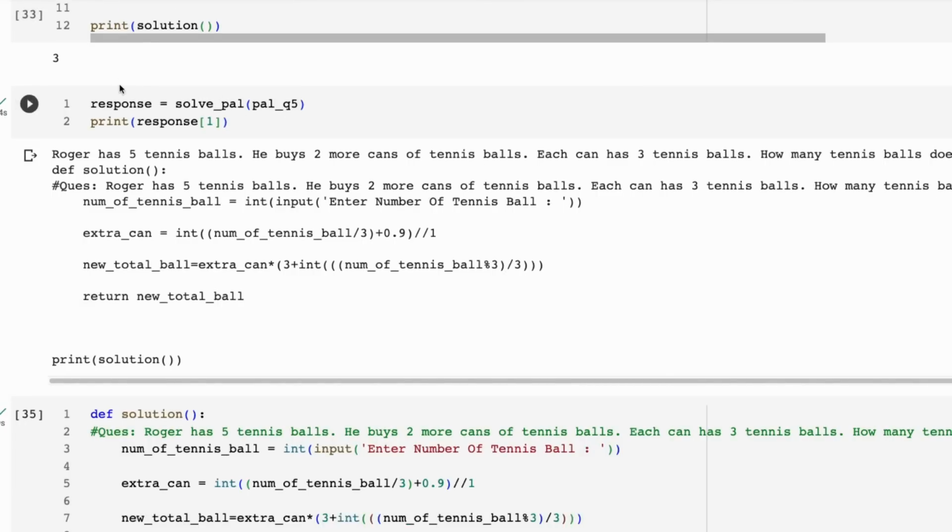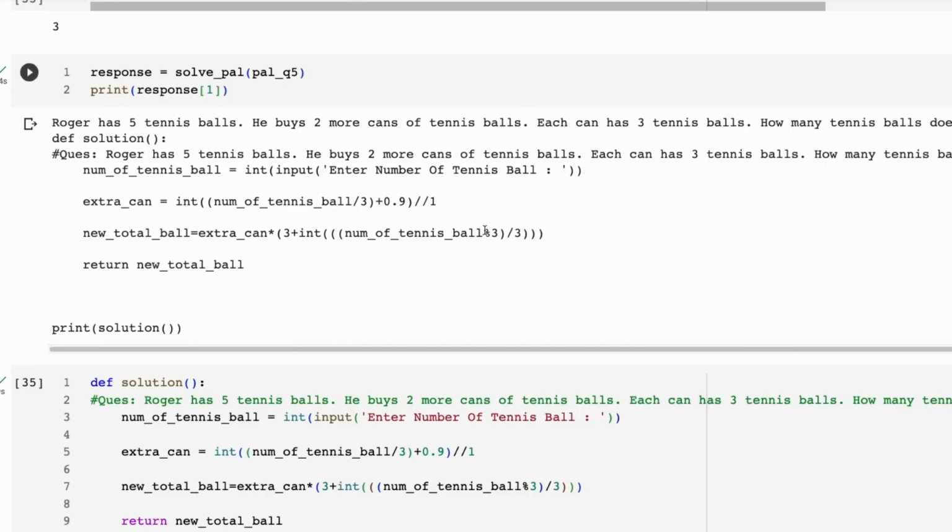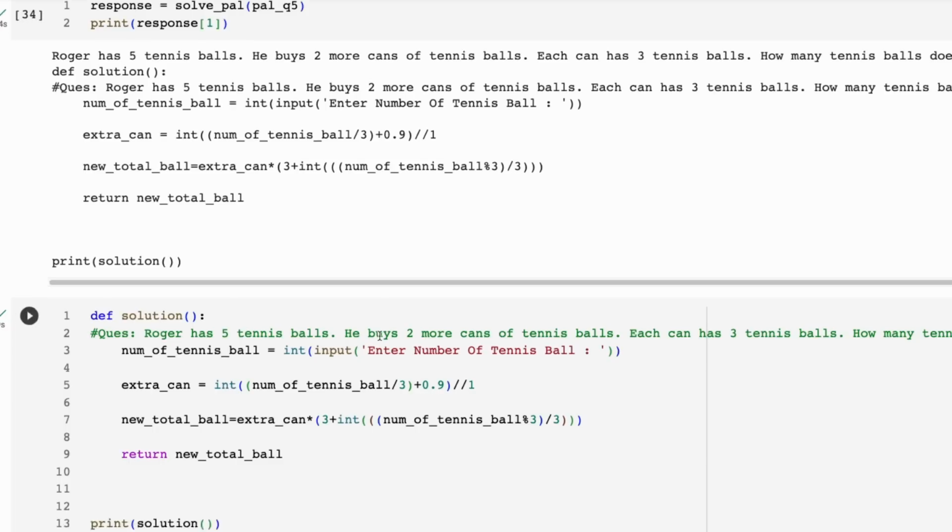Another one was this one. So this is basically Roger has 5 tennis balls. He buys 2 more cans of tennis balls. Each can has 3 tennis balls. How many tennis balls does he have? Right. So it's basically 2 times 3 plus 5. It should be 11. We can see that it's really gone off here. It's not what we want here.